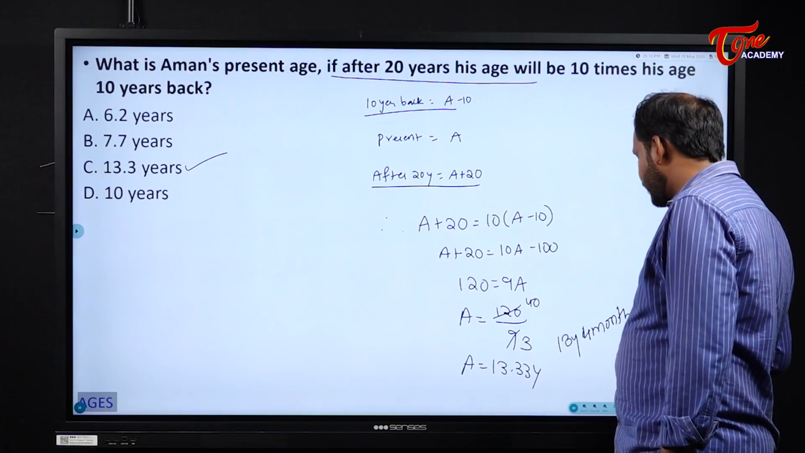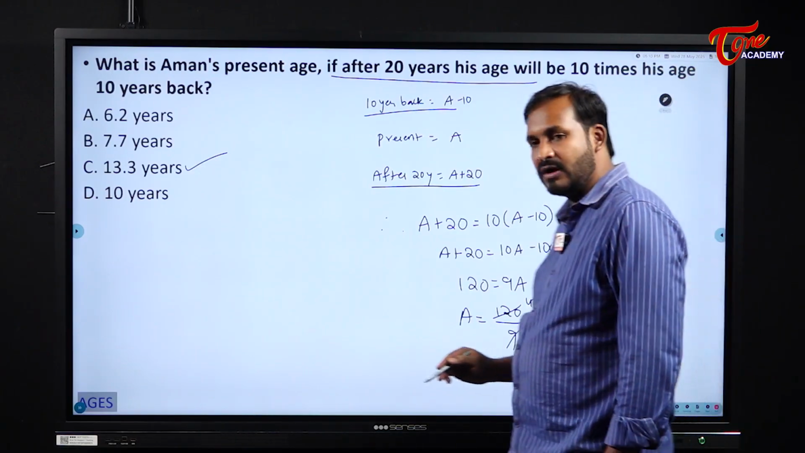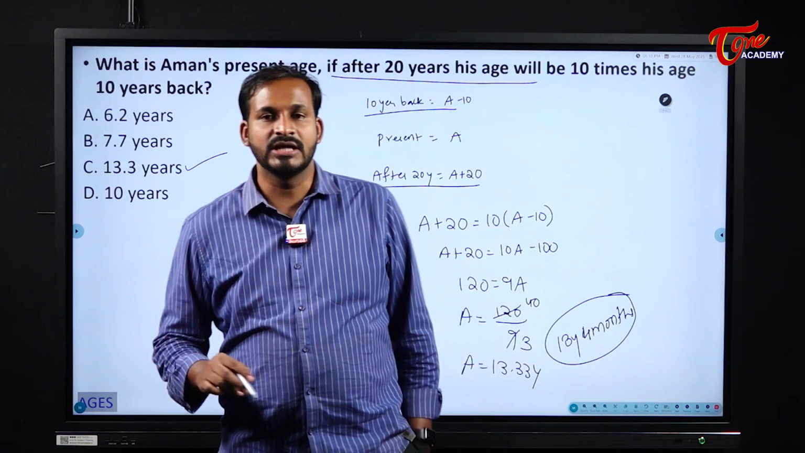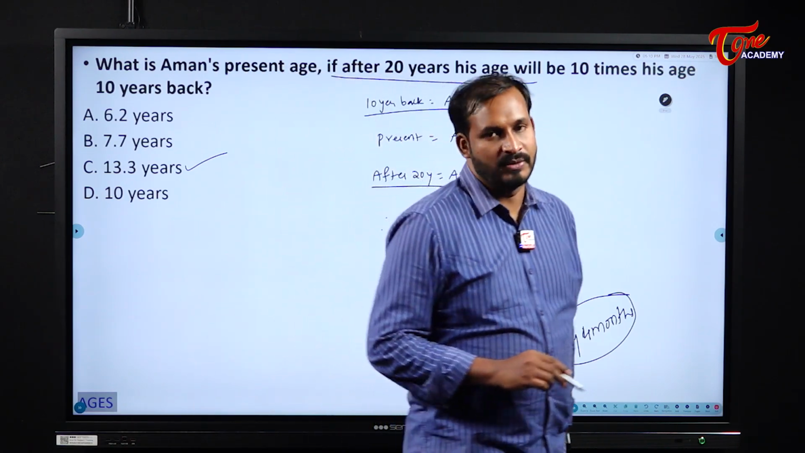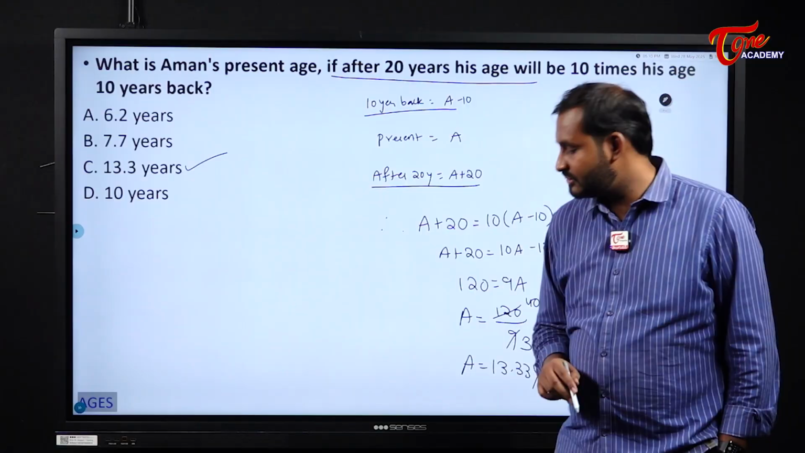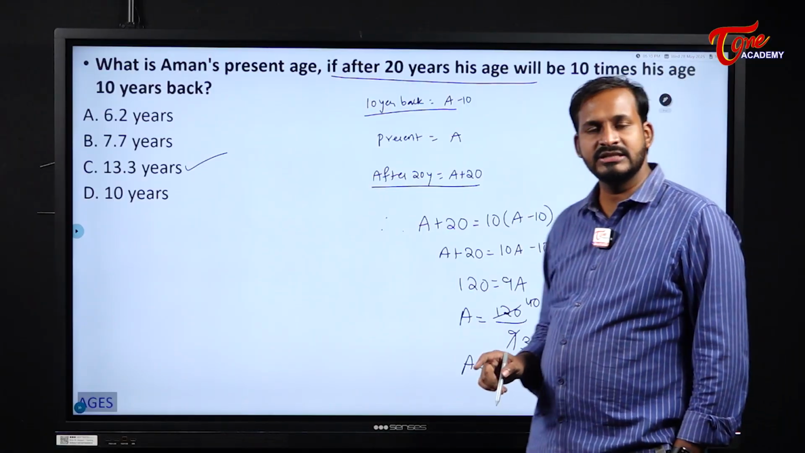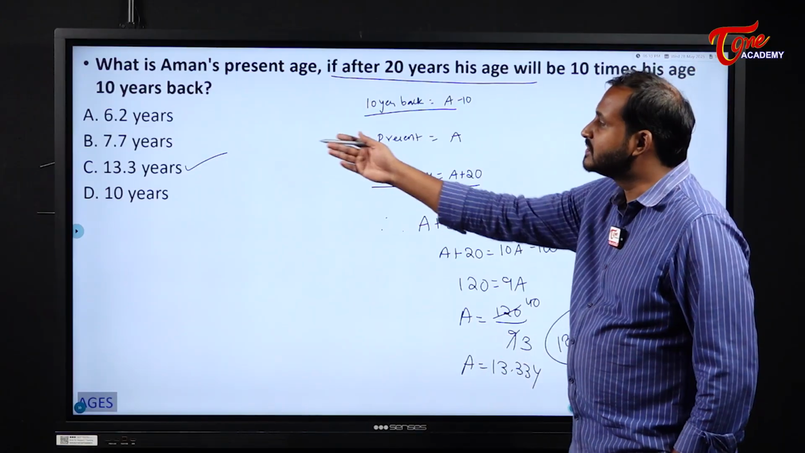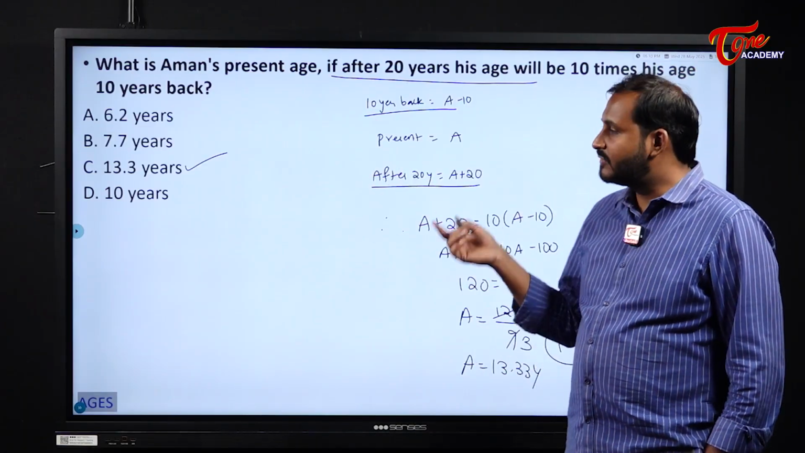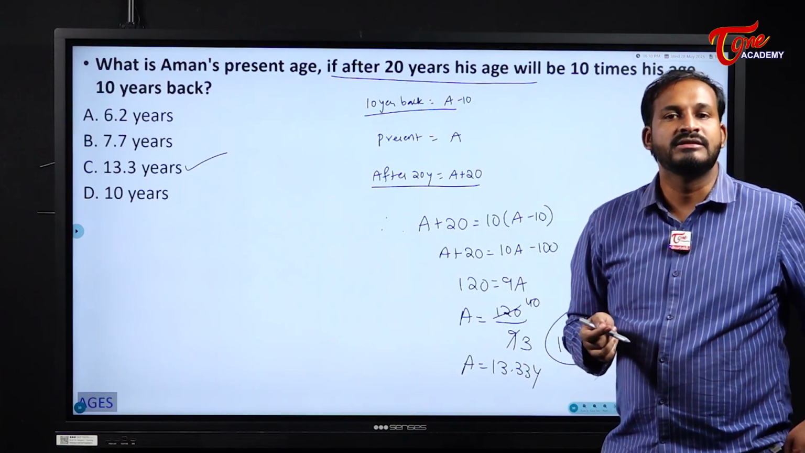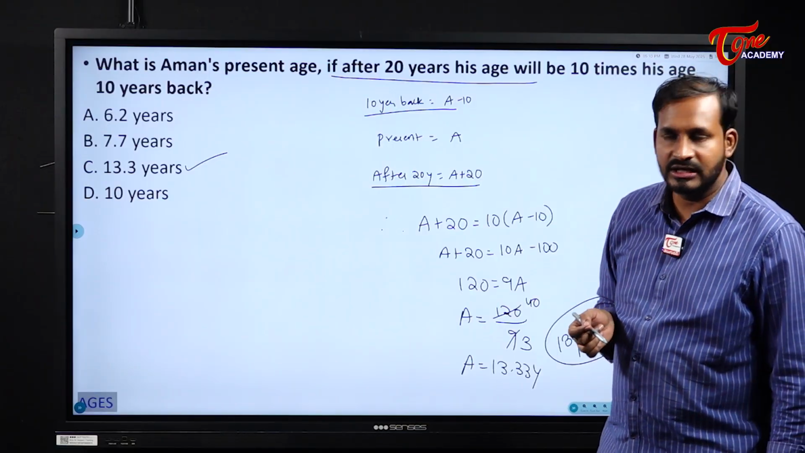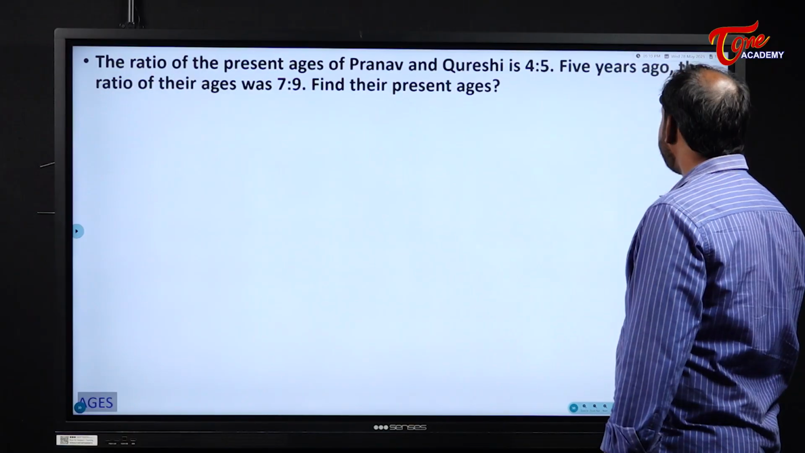If it is given, why? Because 0.333 means what? 1/3 of a year. What is 1/3 of a year? 4 months. Understood? So his age will be 13 years 4 months, but in the options we don't have 13 years 4 months, so we have opted for 13.33 years here. Okay? Understood? Right. Next one.